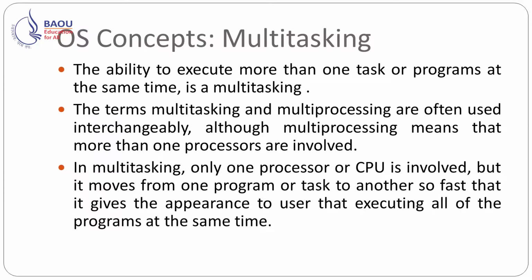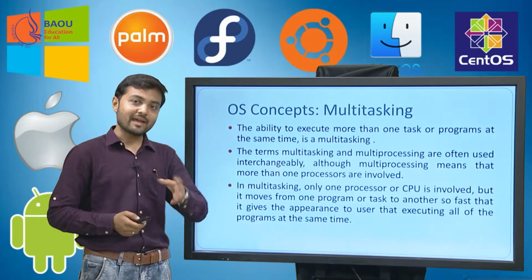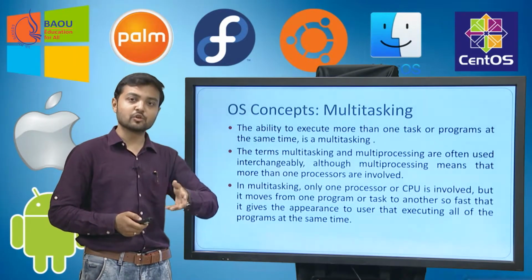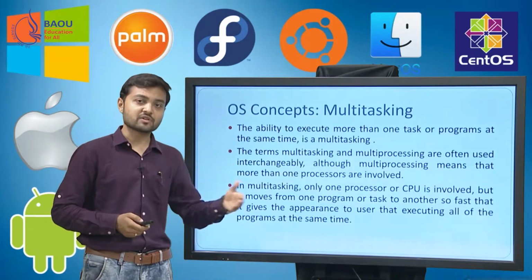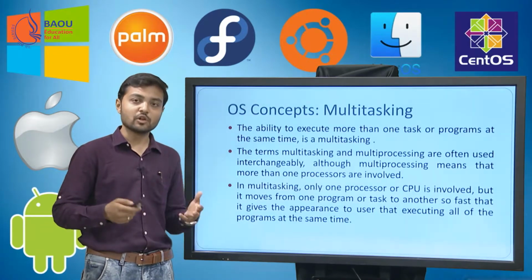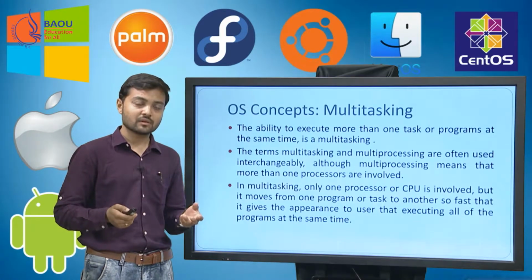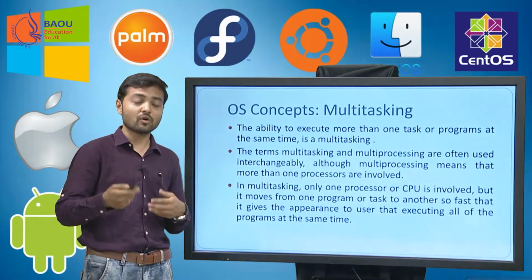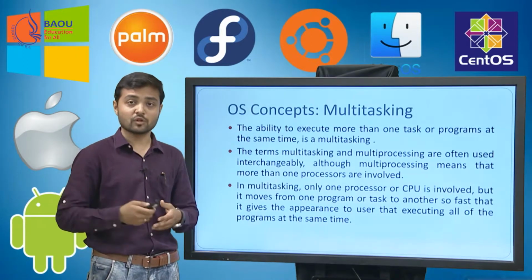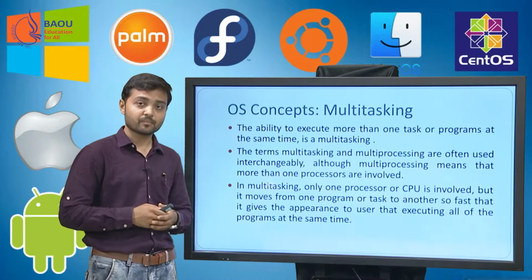In multitasking, only one processor or CPU is there, and only one process can access that CPU, but that access management, that scheduling, is so efficient that the user will not know that other users are also there to use the processor.